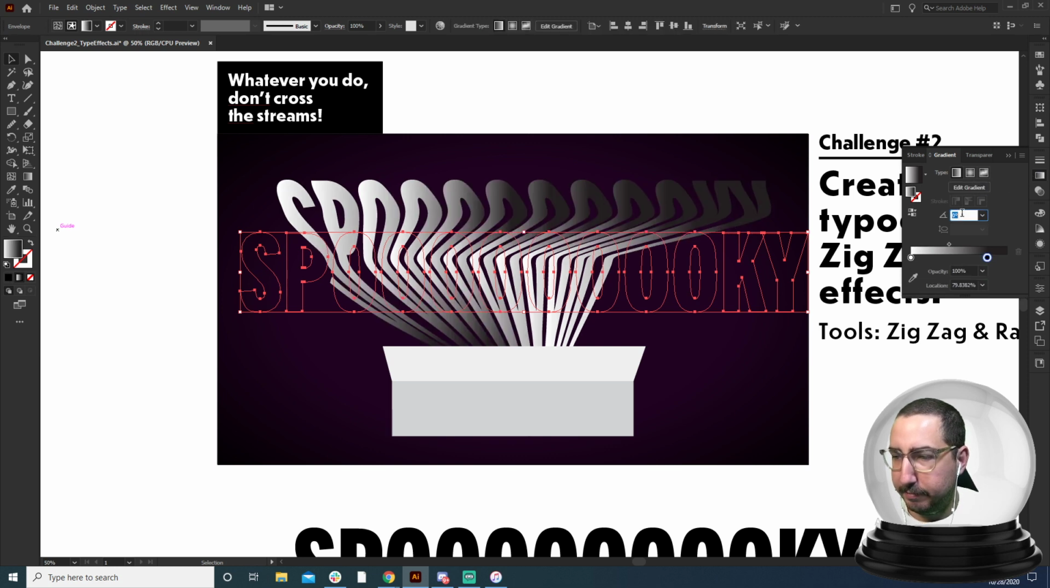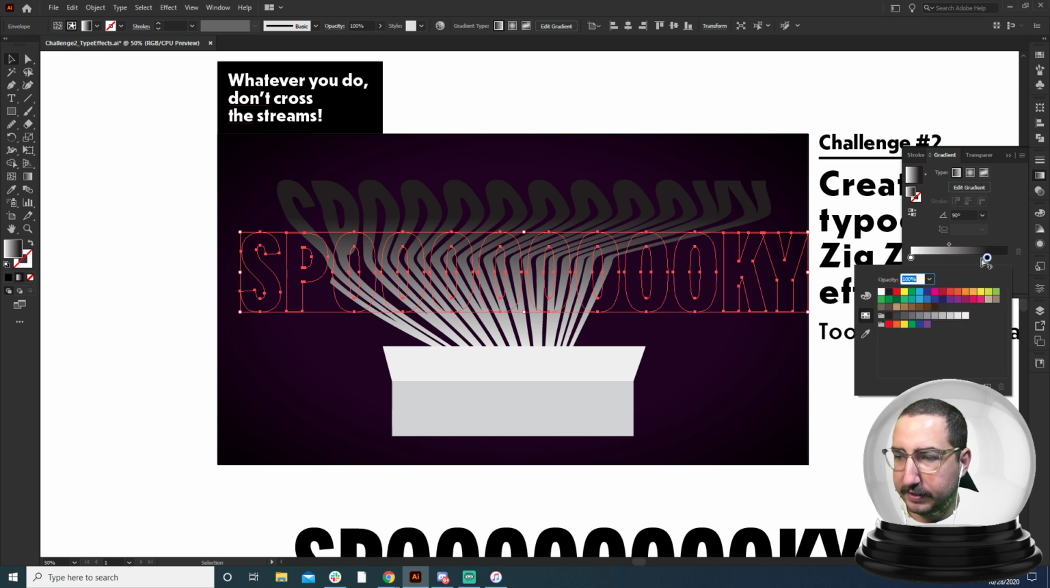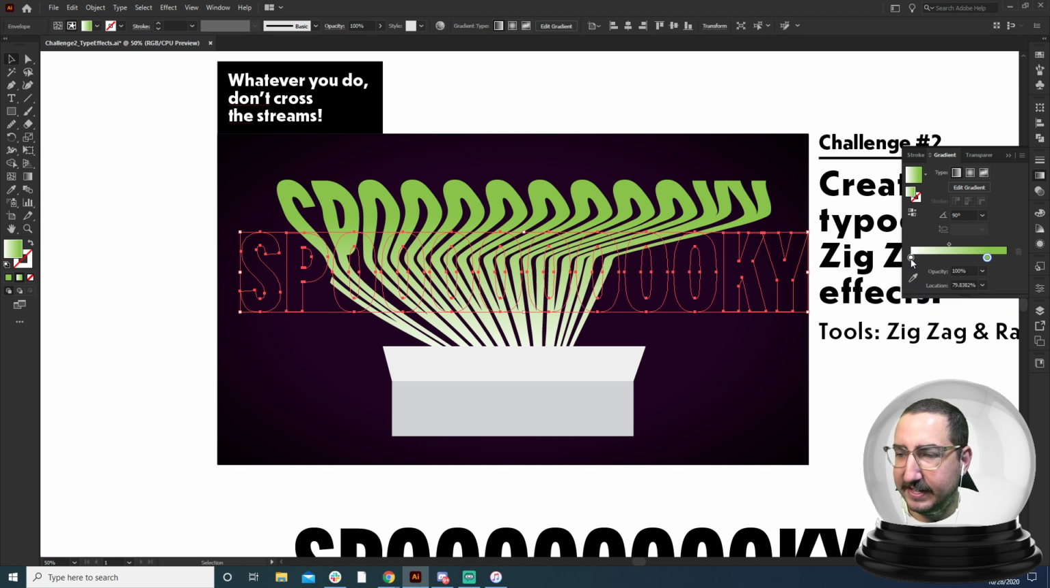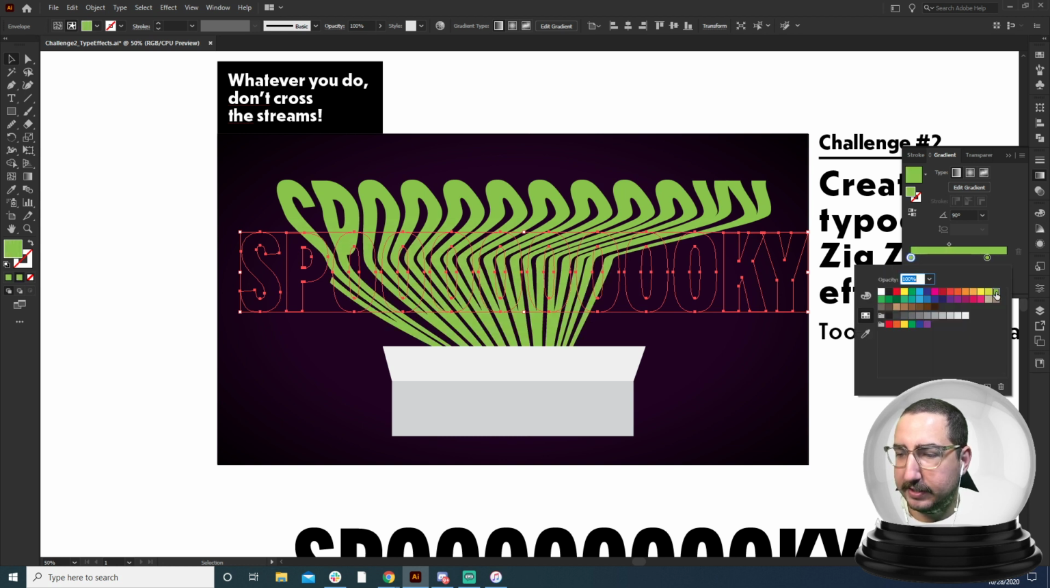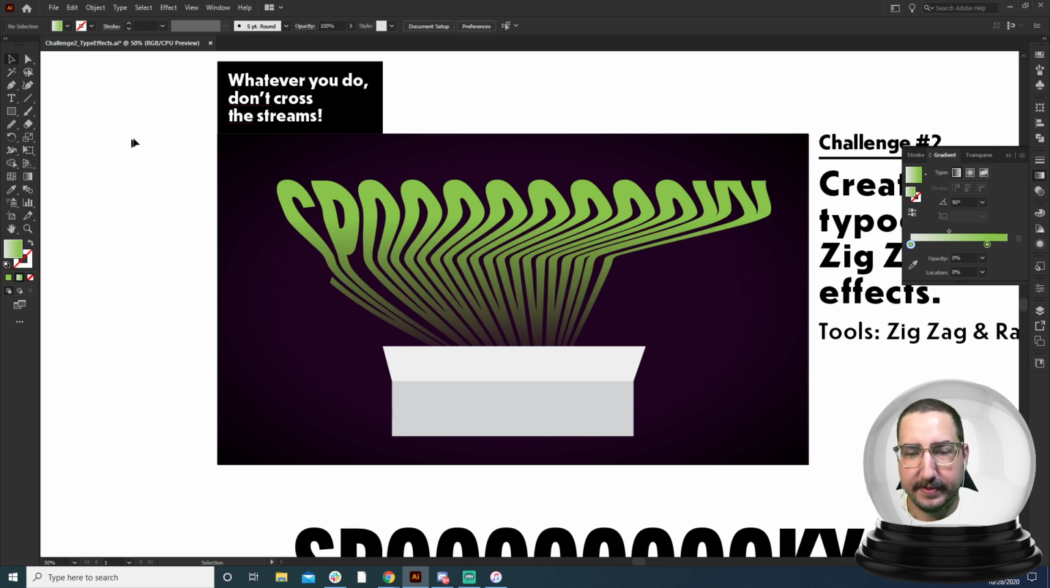So just like we had before, I'm going to go ahead and set that at a 90 degree. This I actually want to be this nice little green. Ooh. And then instead of having it go to white, let's set it to this green again. And instead of being 100% opacity, let's have it at 0% opacity. So now it looks like it is being sucked into our ghost trap.